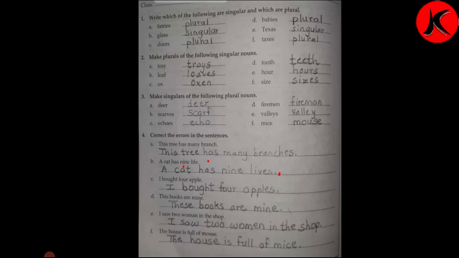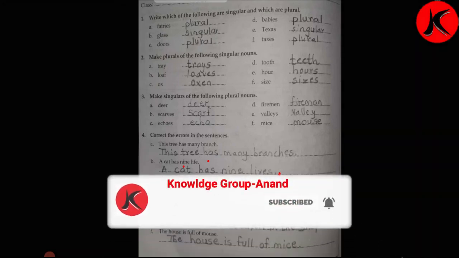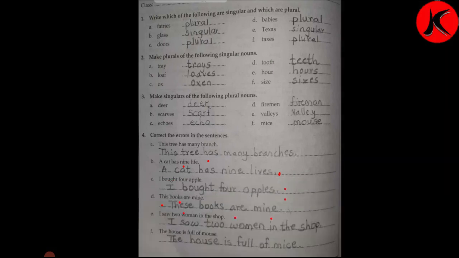I bought 4 apple. So what will I write? I bought 4 apples, because 4 is there and it is more than one. This book are mine. So what will you write? These books are mine. Over here you can see after k, s is said, but it is written in singular form. So we will write these books are mine. I saw 2 woman in the shop. Now over here 2 is also given, but check the spelling of woman.